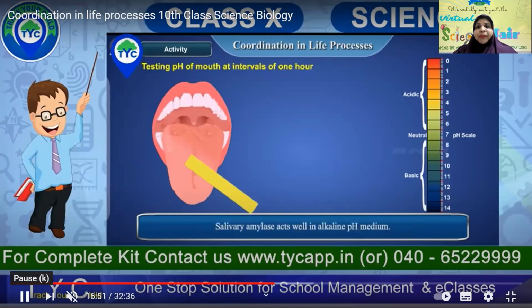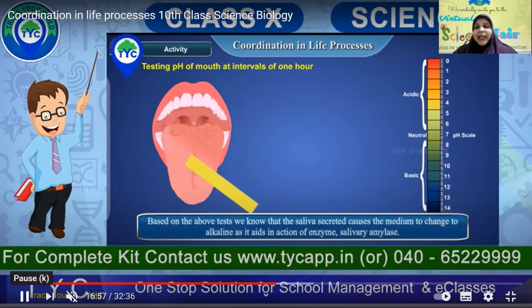Okay, so let us see. Salivary amylase acts well in alkaline pH. When your mouth is alkaline, then the saliva functions very well. So, you know, the process of osmosis is also there, and so many other things are linked together that work in this medium. So based on the above test, we know that the saliva secreted causes the medium to change to alkaline as it aids in the action of enzymes, salivary amylase.